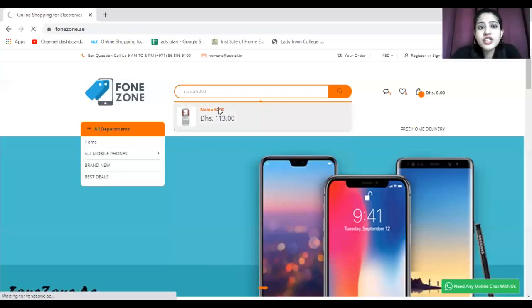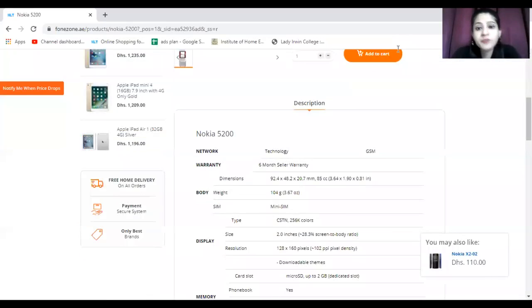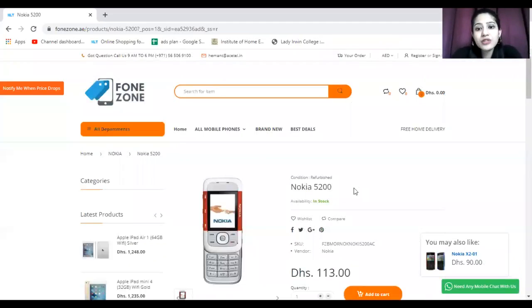Talking about the gadget, this is a very specific way to know your gadgets. So the results are out. As you can see, these are the results of the search for Nokia 5200. This is a description box, and it helps us know the specifications. You also get to see a condition written on this variant, that is, refurbished condition.